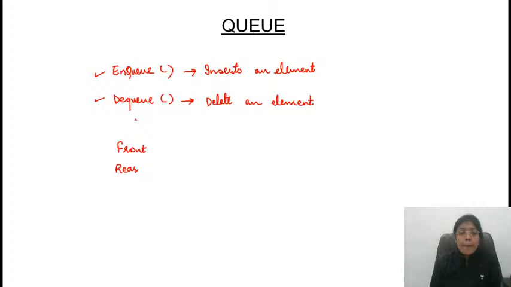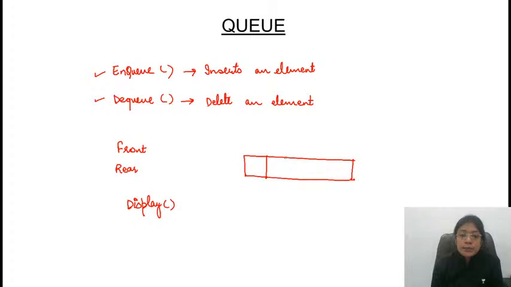Yes? Apart from that, what is other basic operation that can be performed on a queue? That is to display the elements of a queue. So let's understand the concept first, then we'll look at the implementation. This means that there is some queue. If queue is empty, फटाफट से revise करते हैं. If queue is empty, then front and rear both will be pointing to -1. Both will be containing the value -1. If first element is inserted, then it will increment the value of both front and rear. Because एक आपके पास non-negative है and other one is negative, that is not allowed. That is a case of contradiction.